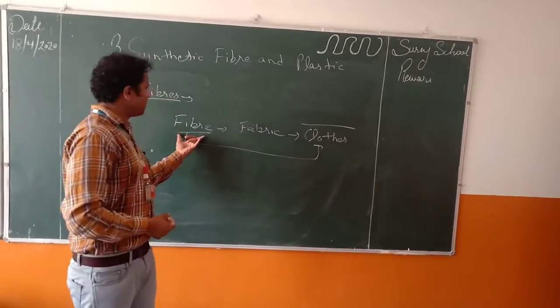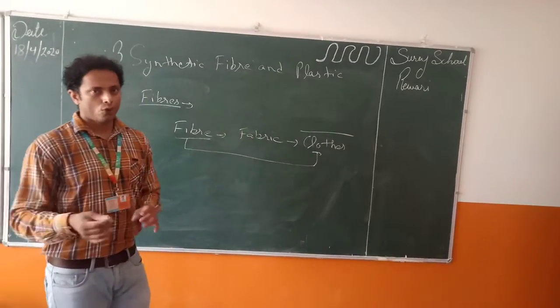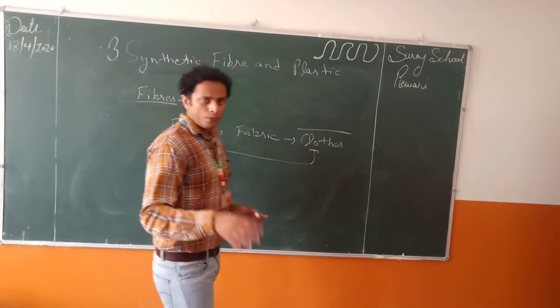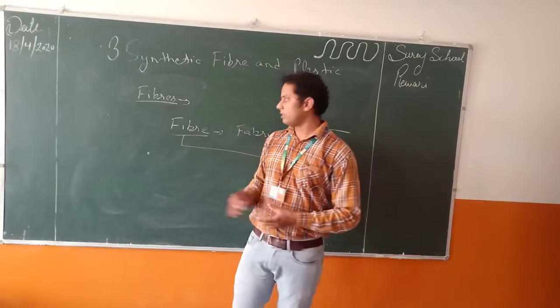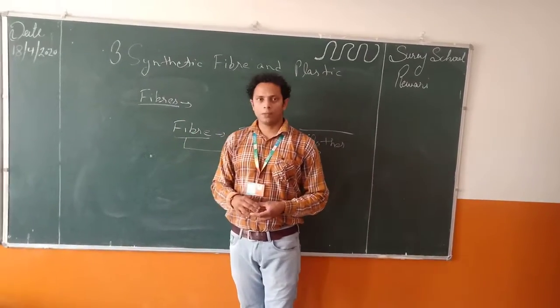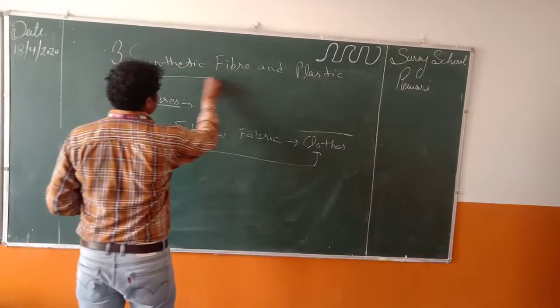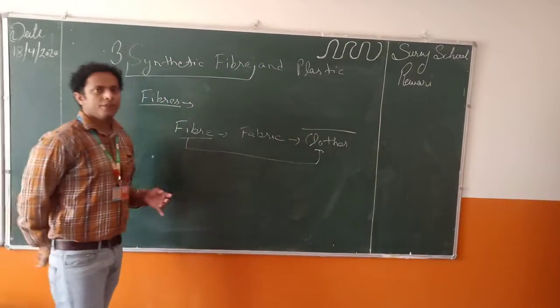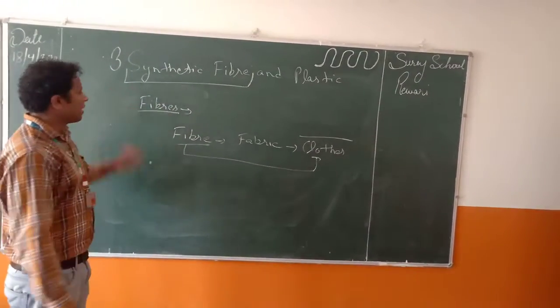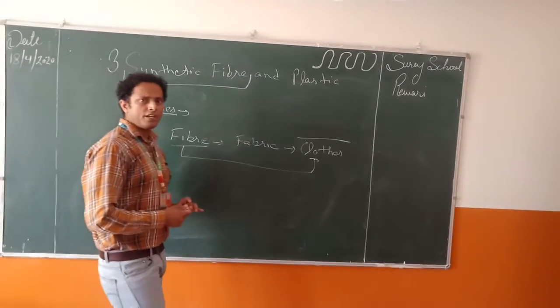So the fiber we get from nature is known as natural fiber. If humans make these fibers, they are known as synthetic fiber or artificial fiber. So in this chapter we learn about synthetic fiber. Why do we use synthetic fiber?